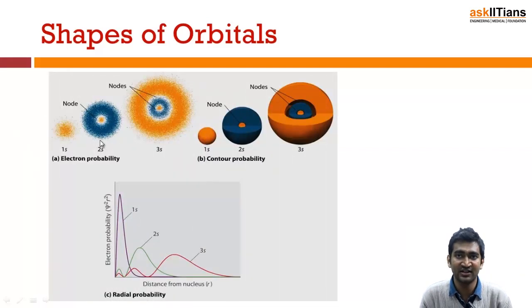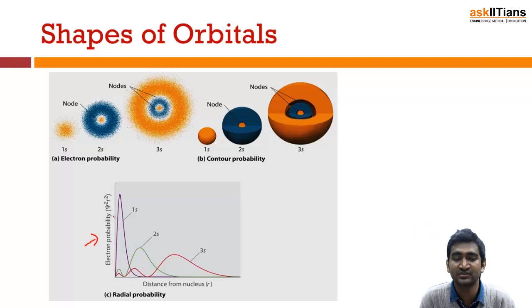So this is the diagrammatic view of the s orbital. This is 1s, this is 2s. There is no node here. Here you can see a node. Here you can see two nodes, right? In this way. This is the contour probability of s orbital. And this is the radial probability, guys, meaning electron probability versus the distance.